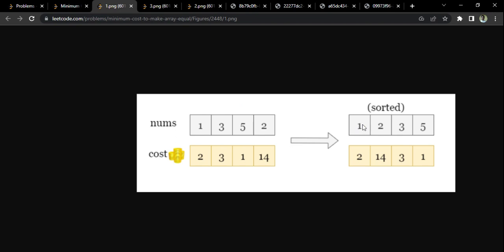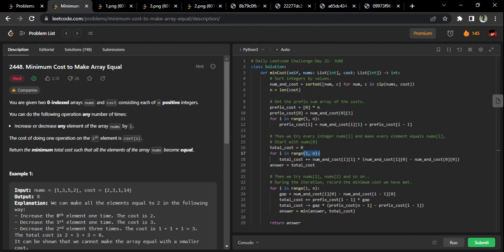The zeroth element is already equal to itself. The first element is 1, right? I have to make the elements starting from index 1 equal to 1. That is the basic idea, and that's why I'm starting from the first index onwards. So total cost is equal to, I'm adding to the total cost, see here, this is the cost of the ith element multiplied by the difference between the elements. Remember, this is the ith element and this refers to its number. This is the zeroth index.